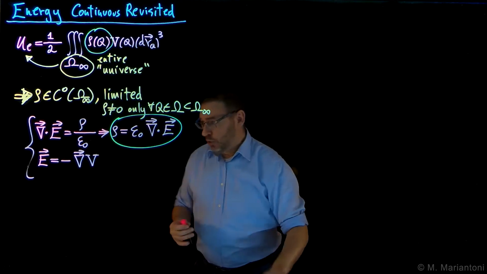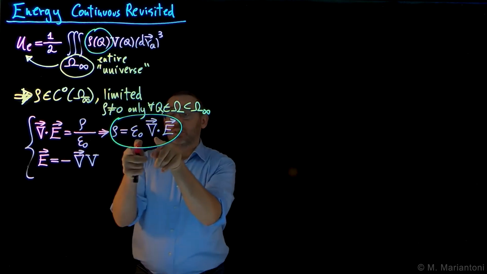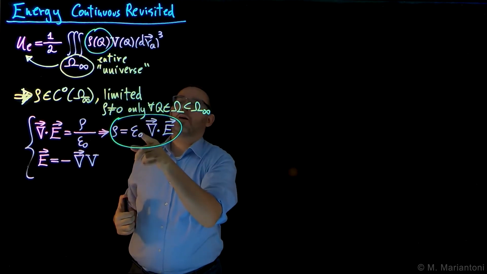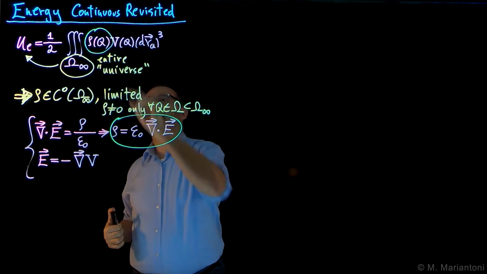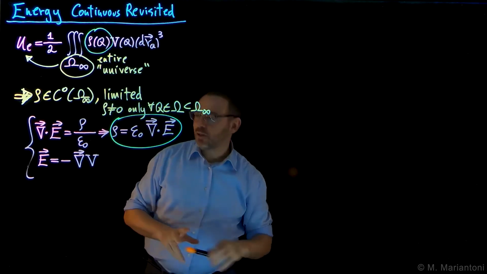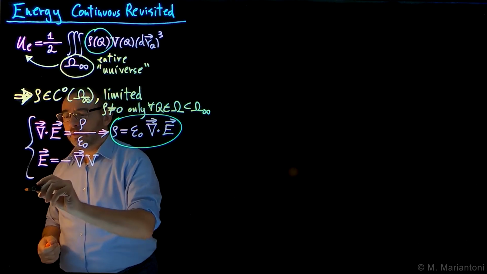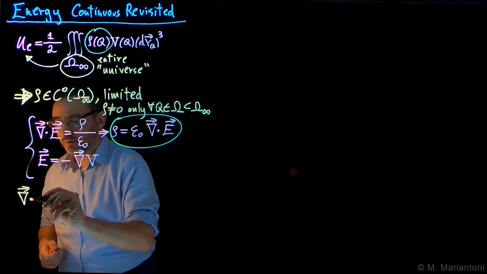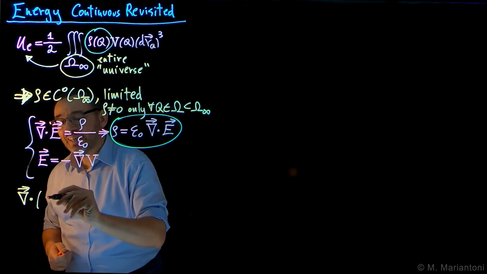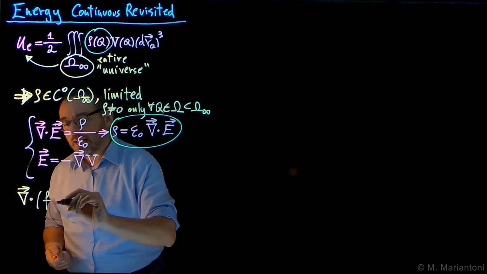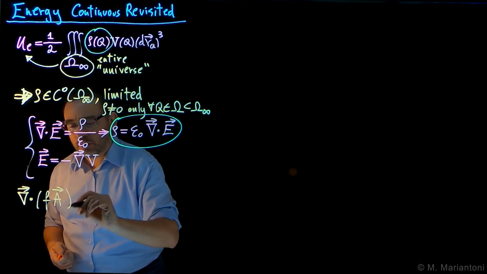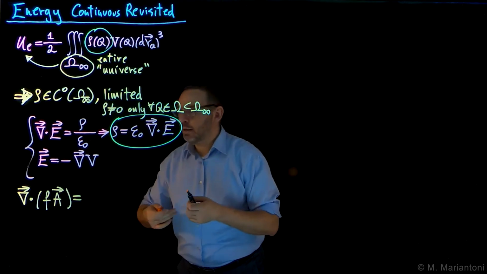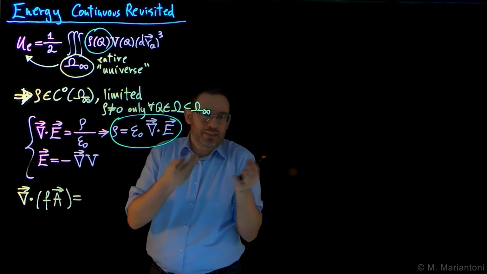All right, so now we can substitute this expression up here, and what do we obtain? We obtain simply the integral of epsilon naught, the divergence of E times a scalar function. From vector calculus, you should know that the divergence of a scalar function f times a vector function A is similar to the derivative of the product of functions, the normal regular typical derivative.